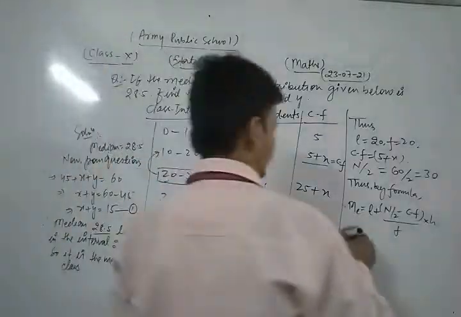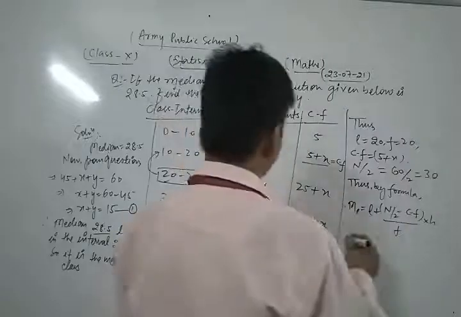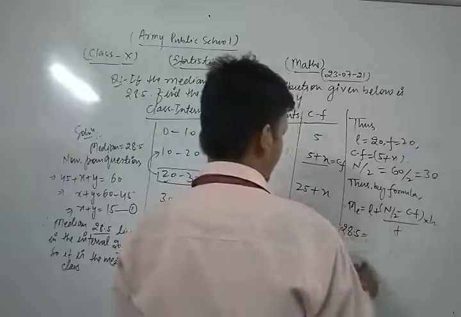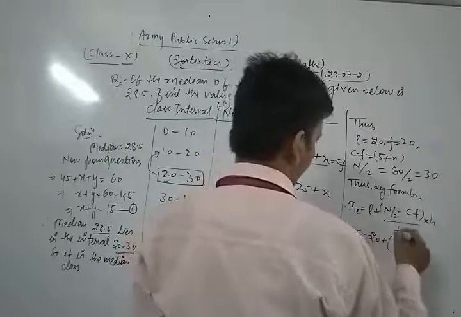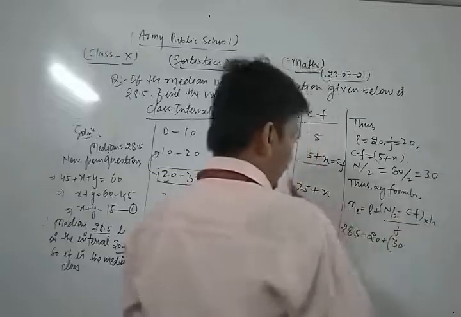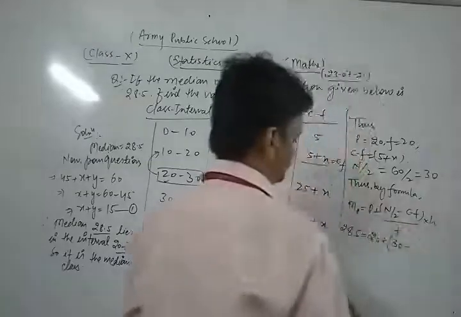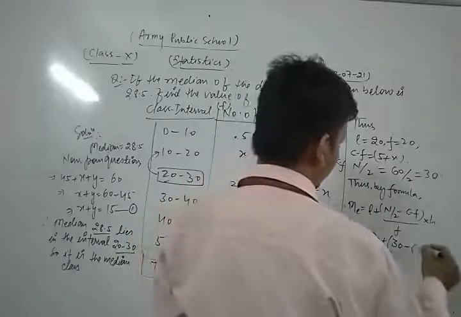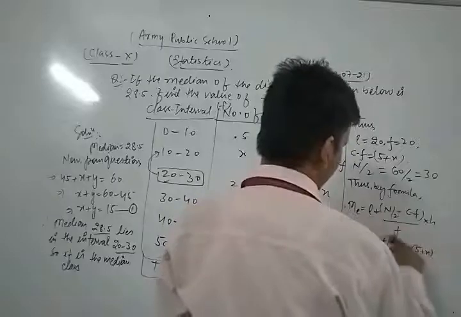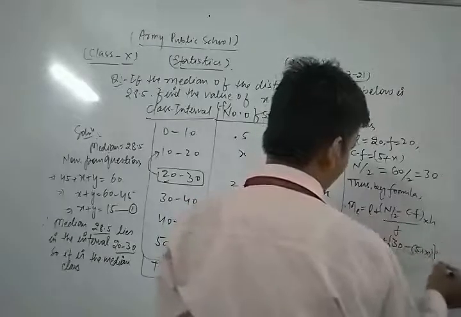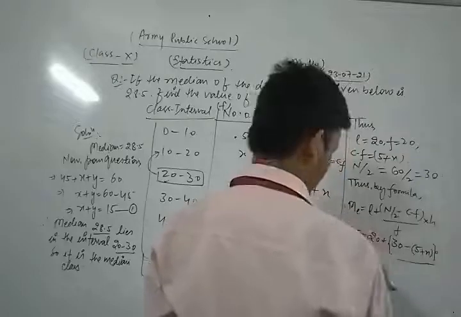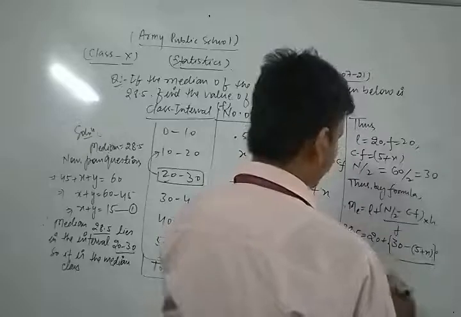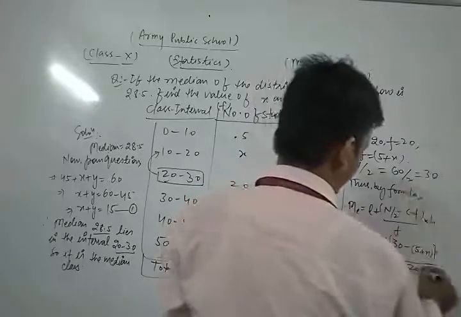So look, the median is 28.5, equal to L, which is 20, plus n by 2, which is 30, minus CF, which is 5 plus x, upon f, which is 20, into h.